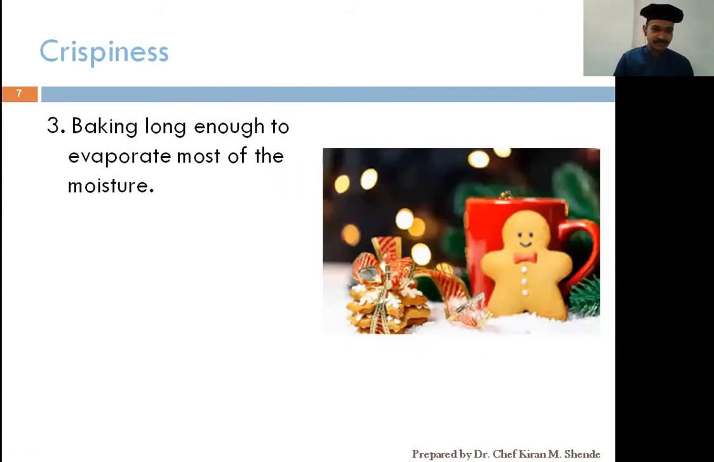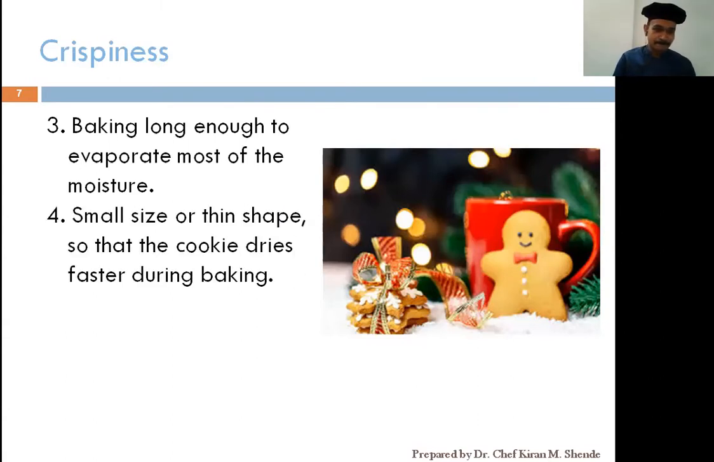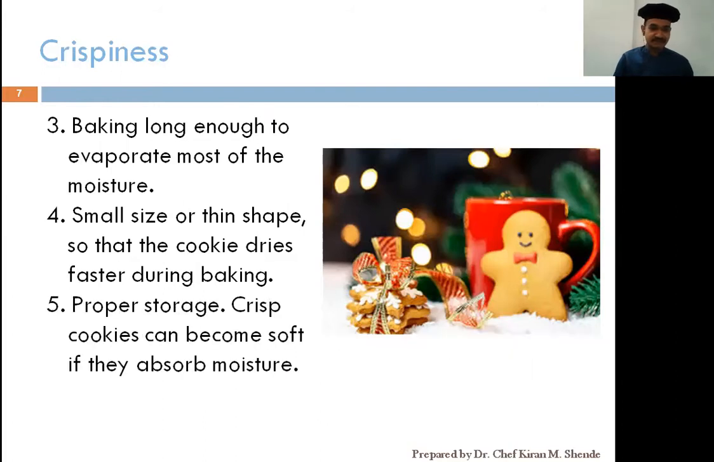Factor number 3, baking long enough will evaporate more moisture from the cookie and make it dry. Factor number 4, if it is small and thin in size, the cookie dries faster during the baking process. Factor number 5, most important for every cookie, proper storage. If you don't store it correctly, it tends to absorb moisture and this cookie may turn soft. It will lose its crispiness. The classic example in the crispy cookie category is ginger biscuits.